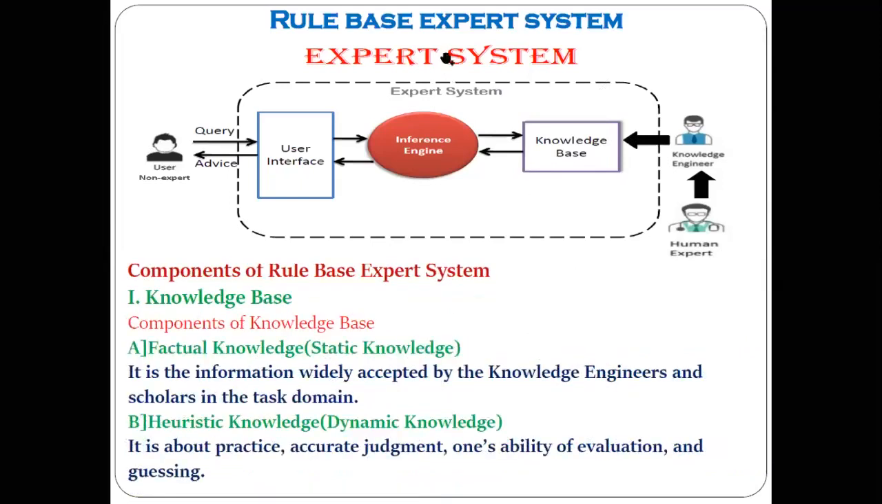Now there are two important components of the knowledge base also. One is factual knowledge and another is heuristic knowledge. Factual knowledge is also called static knowledge, and heuristic knowledge is also called dynamic knowledge. Now you tell me an example of static knowledge and an example of dynamic knowledge.